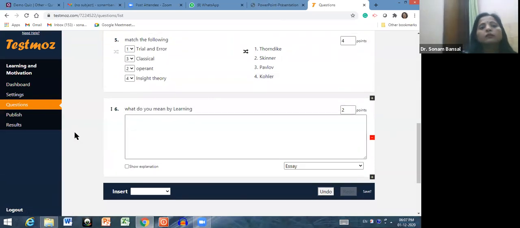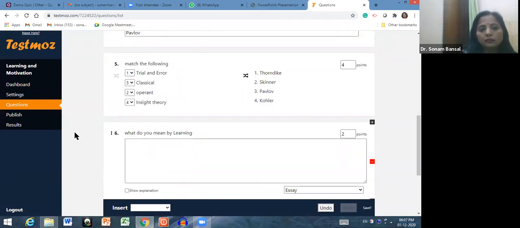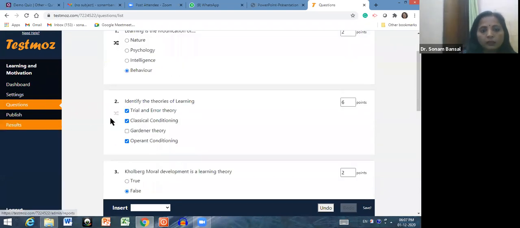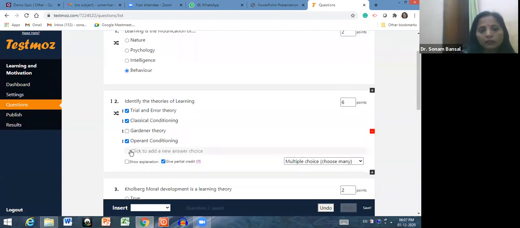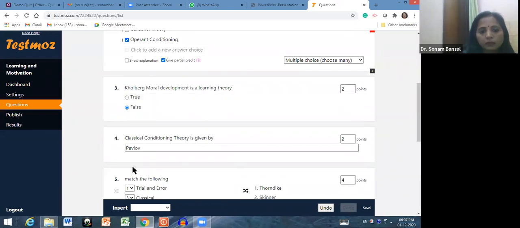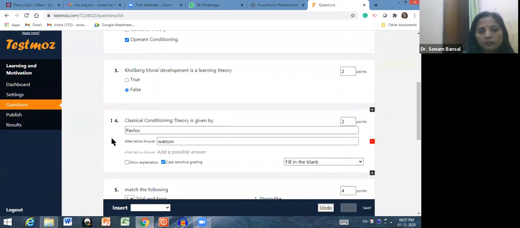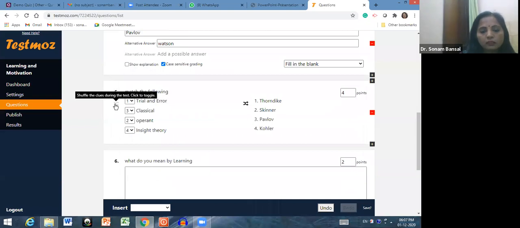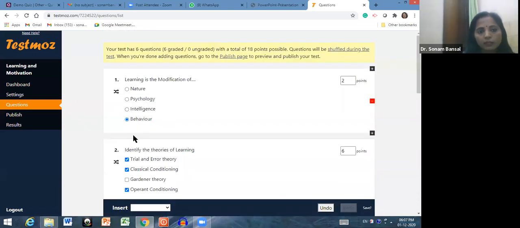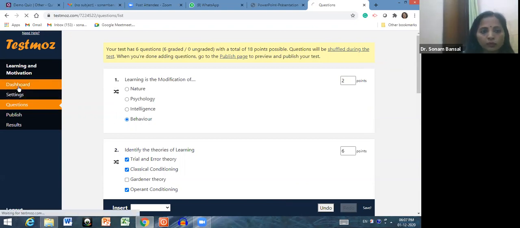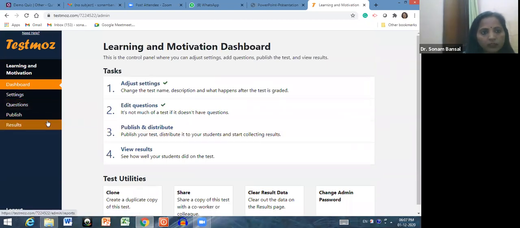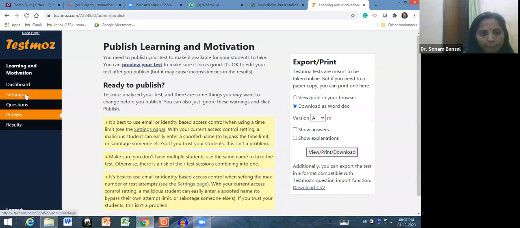Right. So now the question orders are there, and click here to shuffle the options. So like this, you can change. If you want to change the shuffle, then you can click over this particular icon. Okay. And after this, again we have to go to the dashboard. Yes. Or you want to go to publish. I'm going to the dashboard.